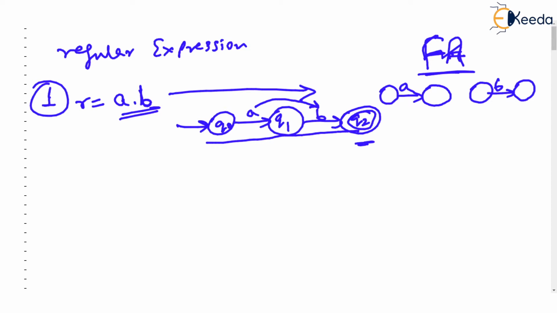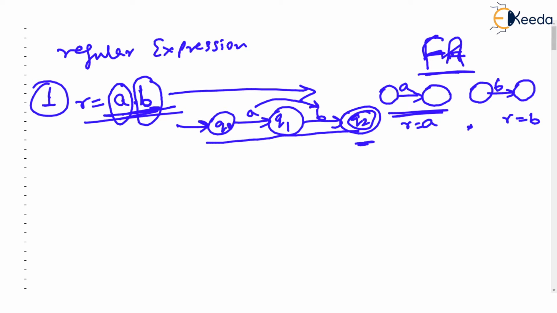Now, in the regular expression, it is given that A dot B, it is concatenation of one part of the regular expression with the second part. These two FAs represent R equal to A, R equal to B, and we have to concatenate these two.